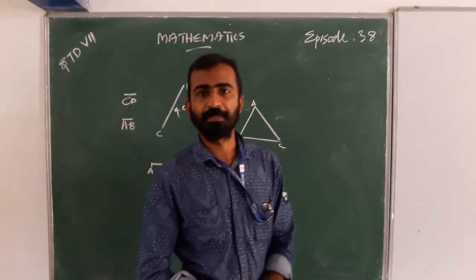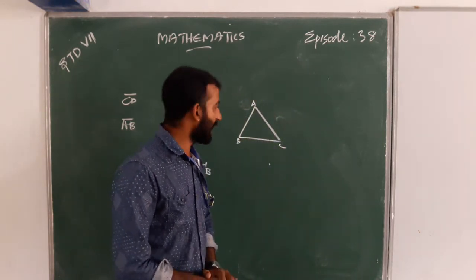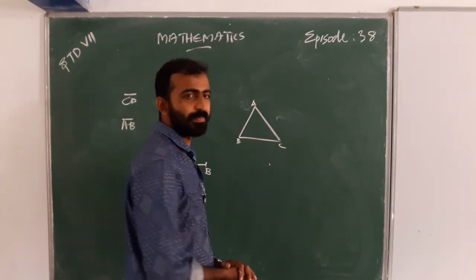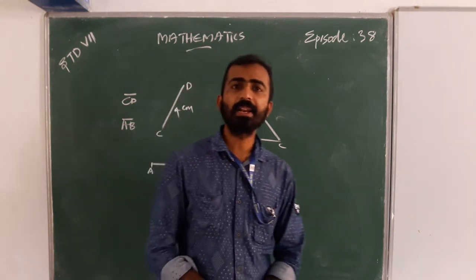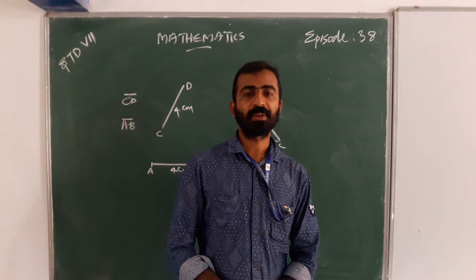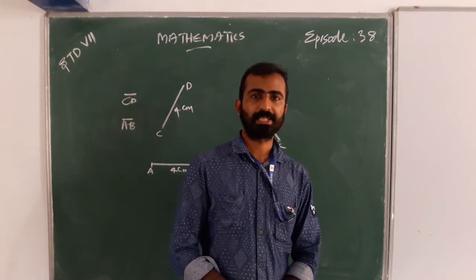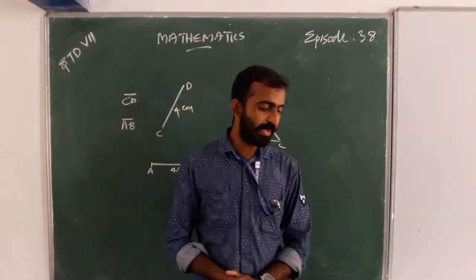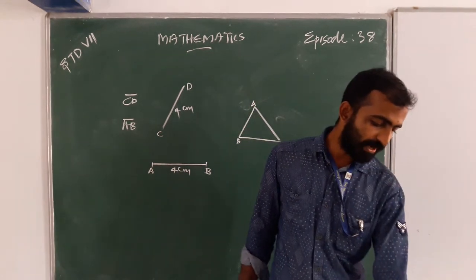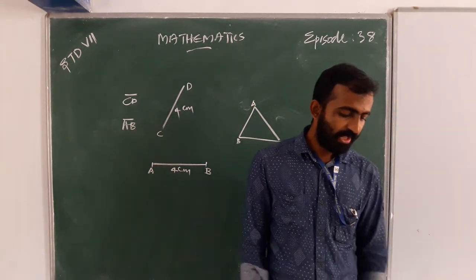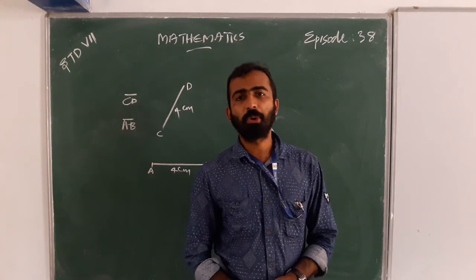Congruent means same. If two line segments have the same length, then they are congruent.